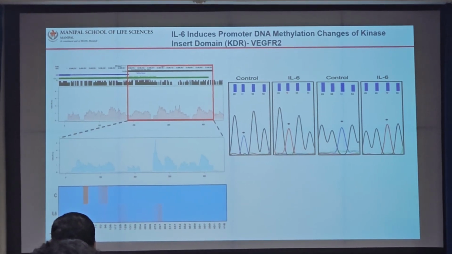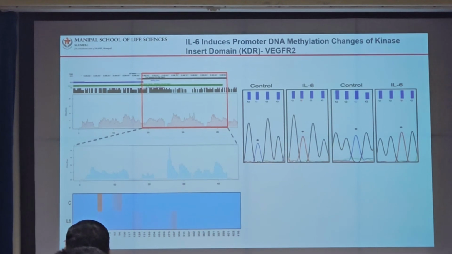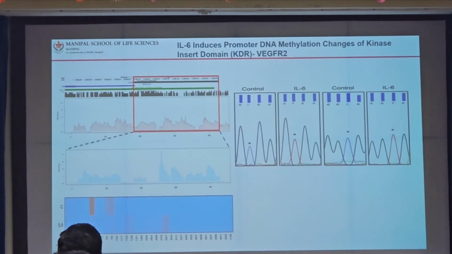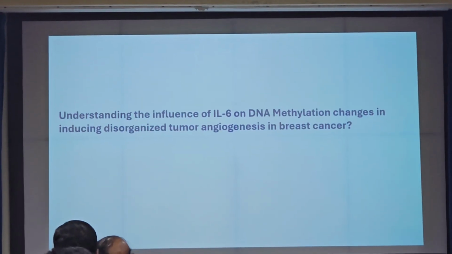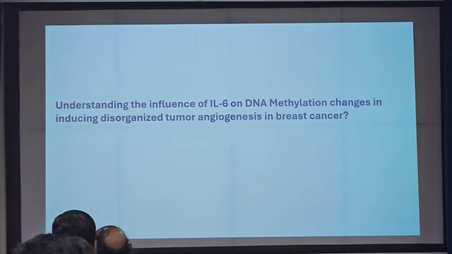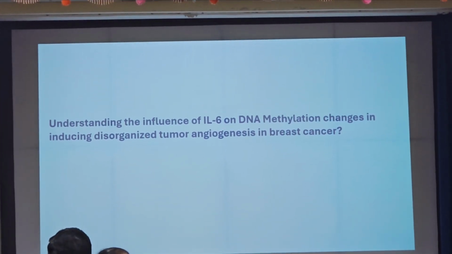Now, when a vascular biologist finds VEGFR2, it's like going to Mecca and Medina, because these are very important molecules for vascular biology. So we held on to these molecules, and then we tried to understand whether these are important. These signatures are important for disorganized angiogenesis in human breast tumors.